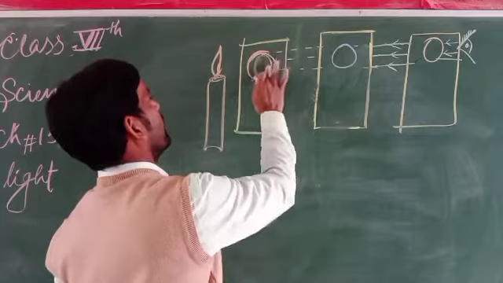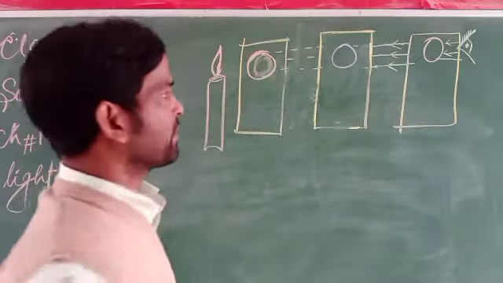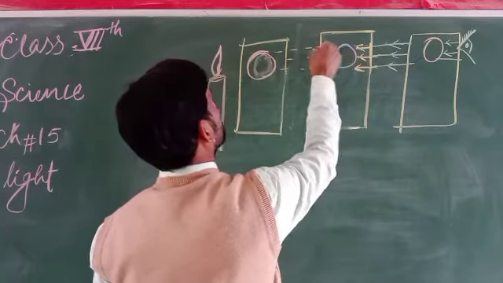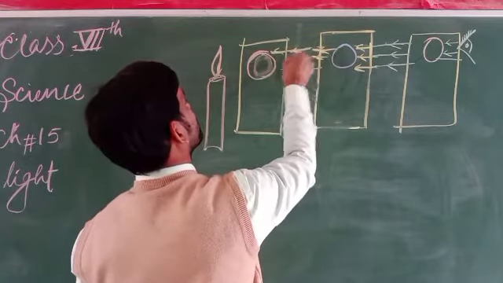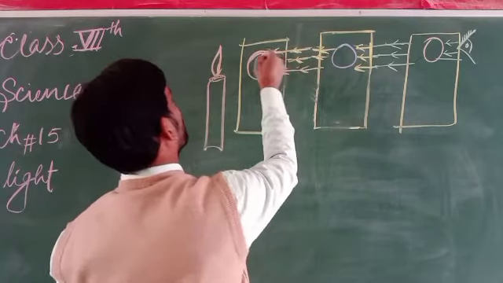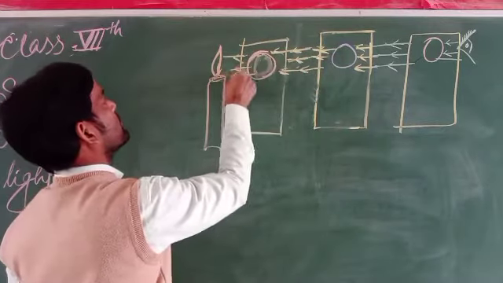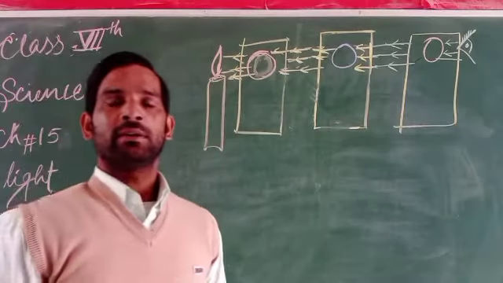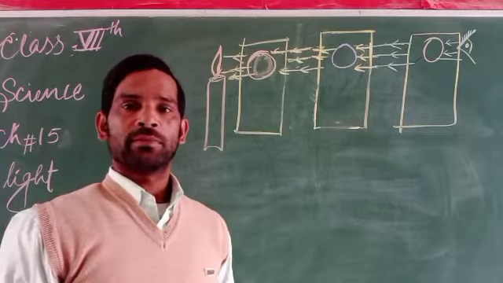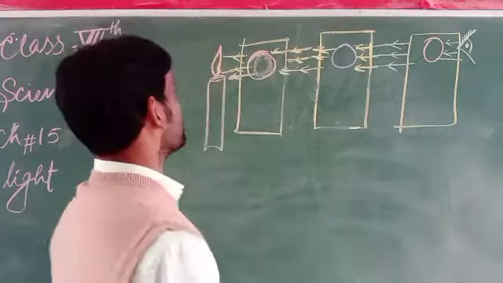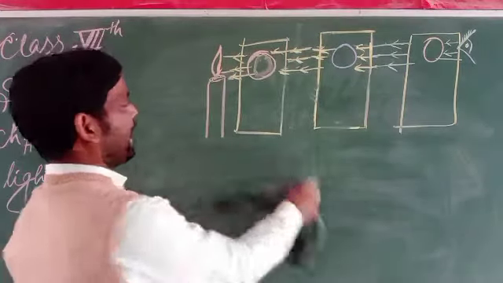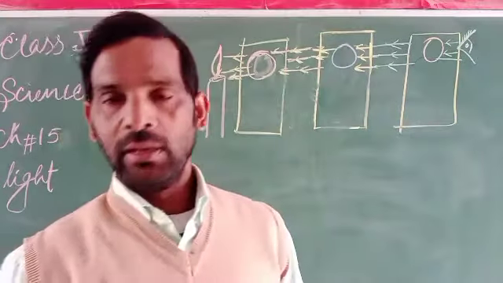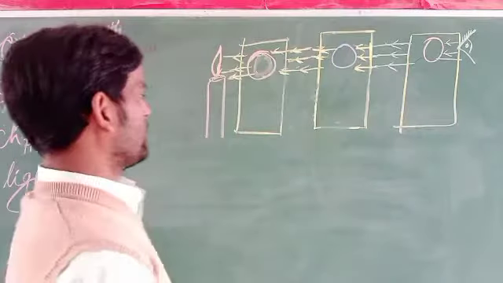Now this can be observed. Why? Because this light travels in a straight line, and through the hole it reaches up to the fan, and now the fan can be observed. So it is declared that light always travels in a straight line.